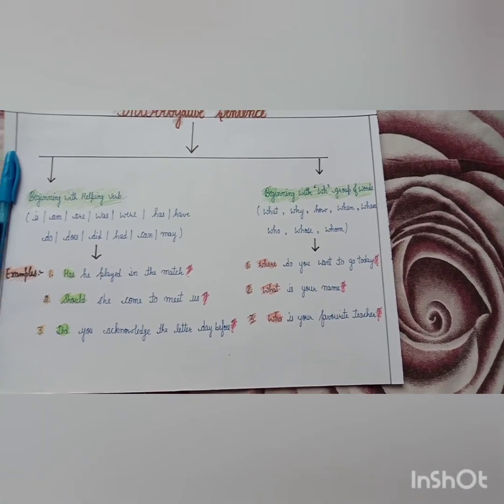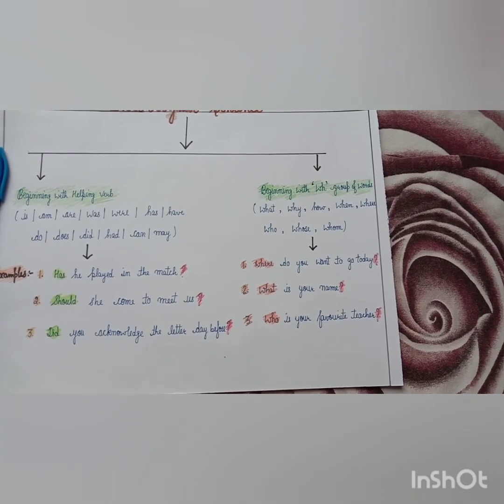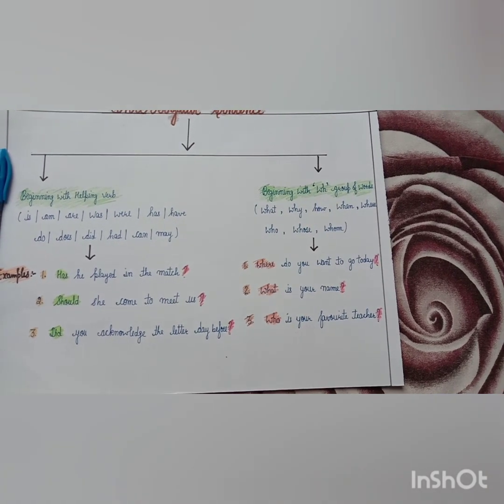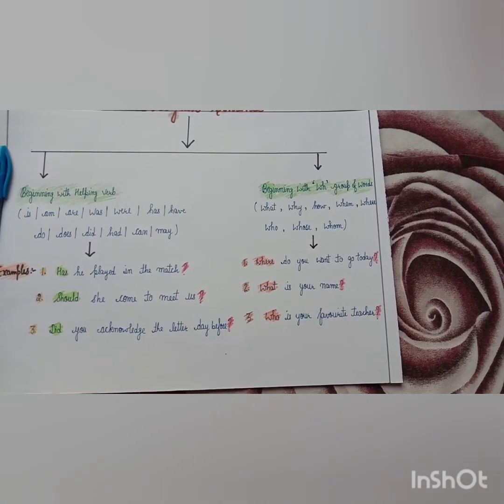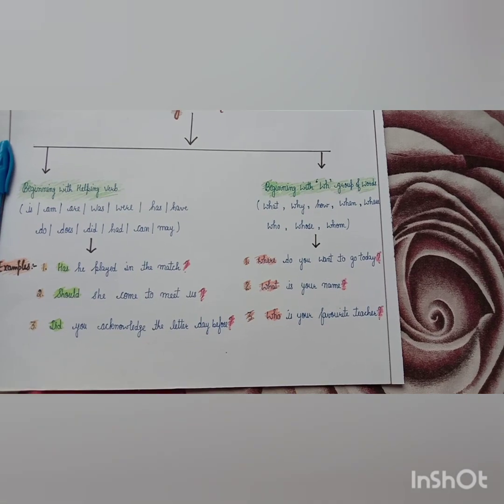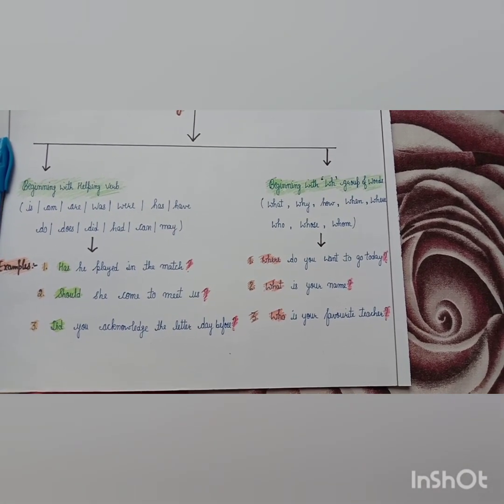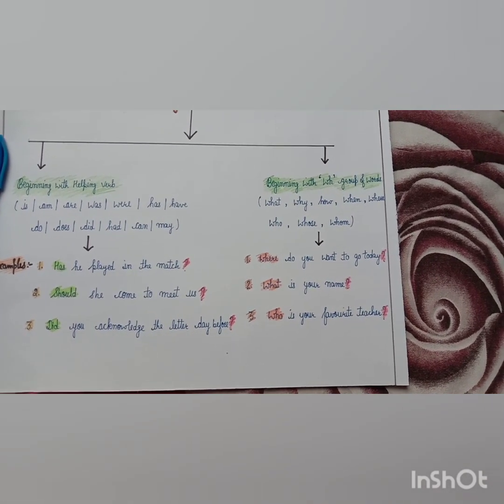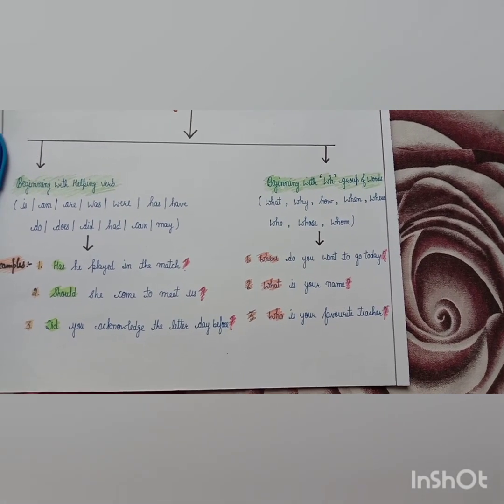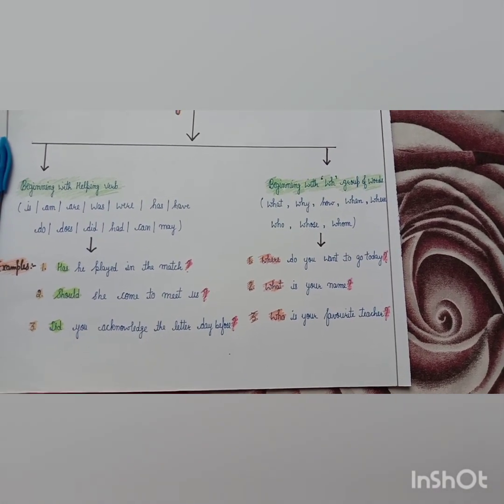That sign. Beginning with the WH words: where do you want to go today? What is your name? Who is your favorite teacher? There is where, what, who, and the end of this sentence is also with the interrogative sign.